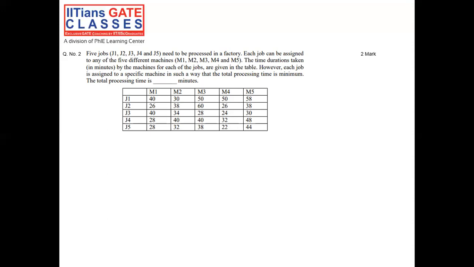So if you read the question only once, you will get to know that this is the problem of assignment. So in this particular problem, 5 jobs are given, 5 machines are given.